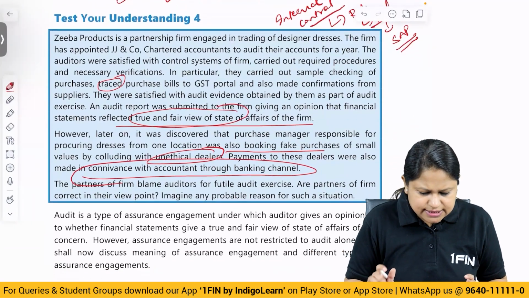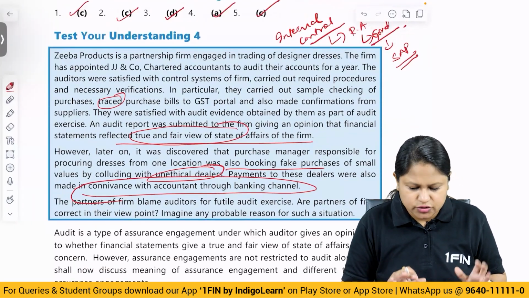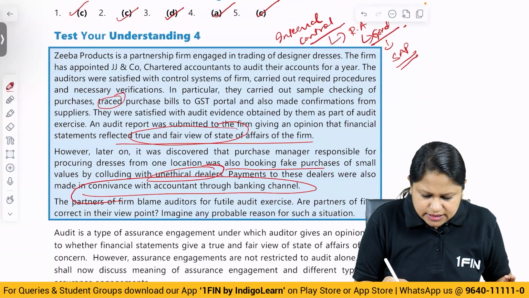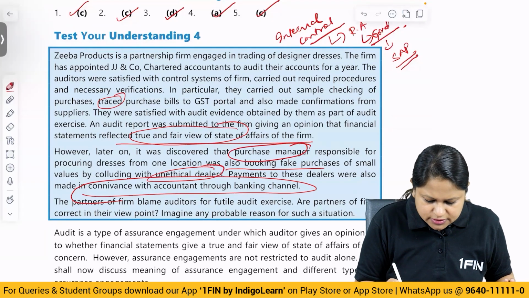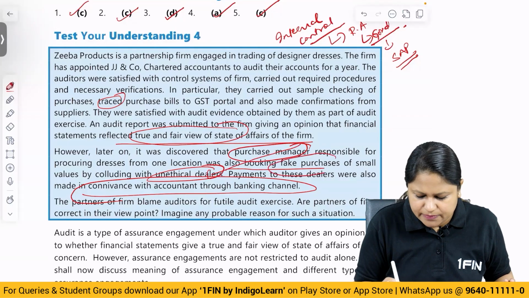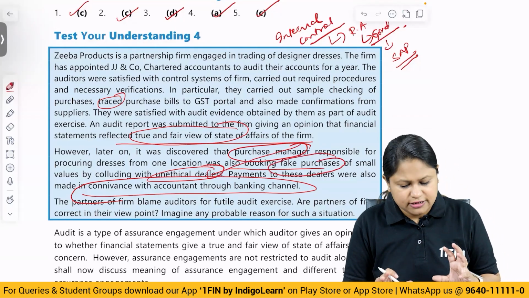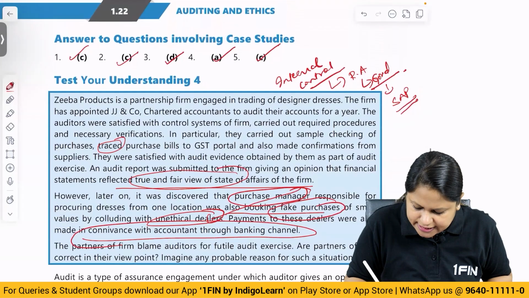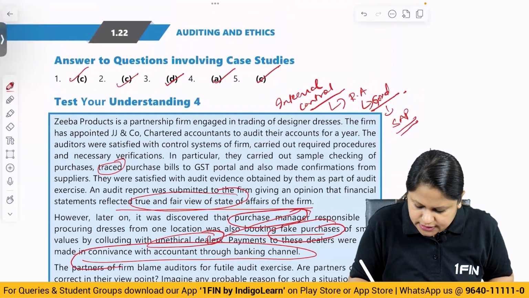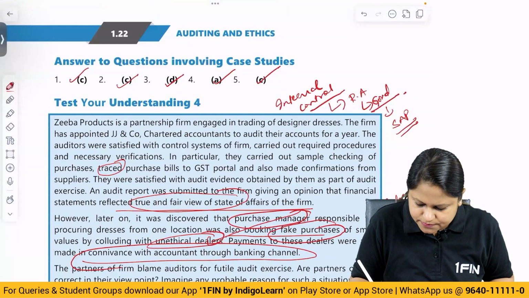But then there is a weak internal control system appearing, a deficiency: the purchase manager, an employee of the company, is colluding with the dealers and coming up with fake purchase invoices. All small values are there, and the dealing has been going on. So one of the inherent limitations is highlighted here: inherent limitation of internal control.